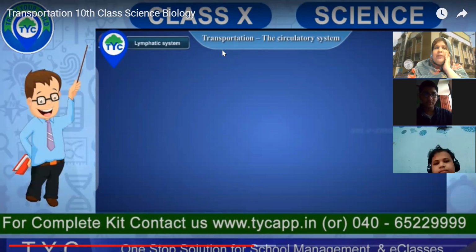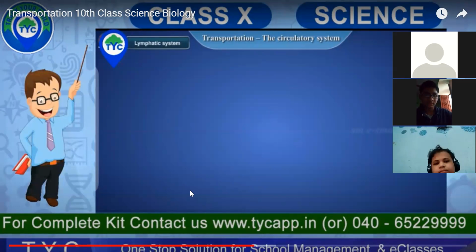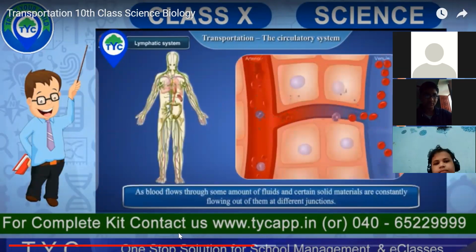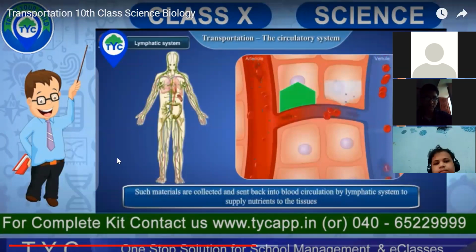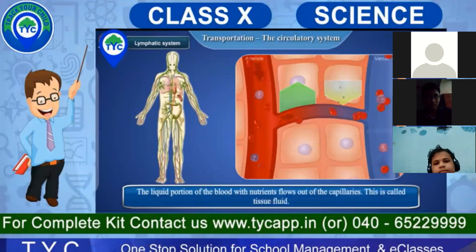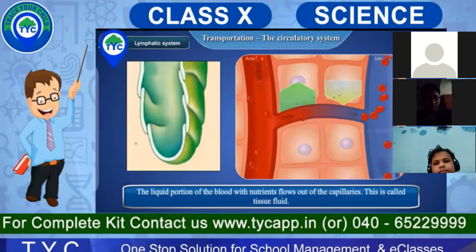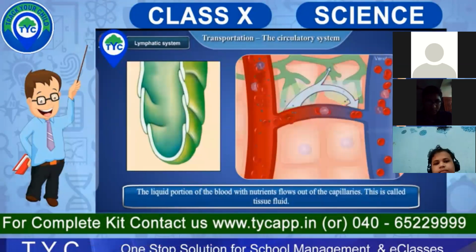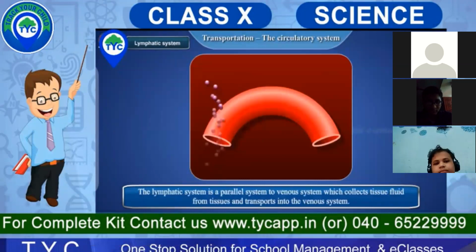So now let us see what is the lymphatic system. What happens in this lymphatic system? So as blood flows, some amount of fluid and certain solid materials are constantly flowing into it, to supply the nutrients to all the tissues and the cells of our body. Then you can see that these materials are collected and sent back through the nutrients flowing in the capillaries. This is called tissue fluid. And the liquid portion of the blood with nutrients that flows in the capillaries is called a liquid tissue.